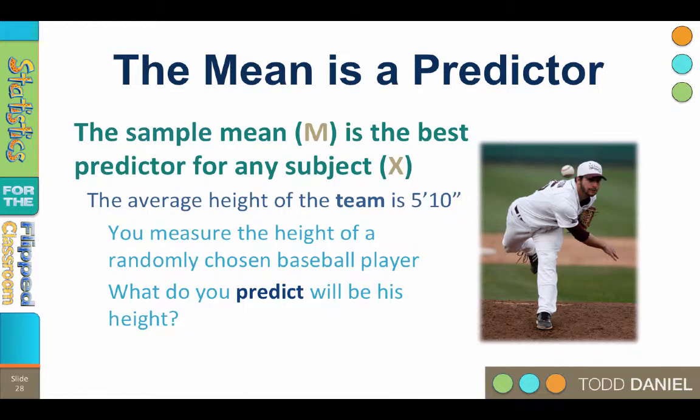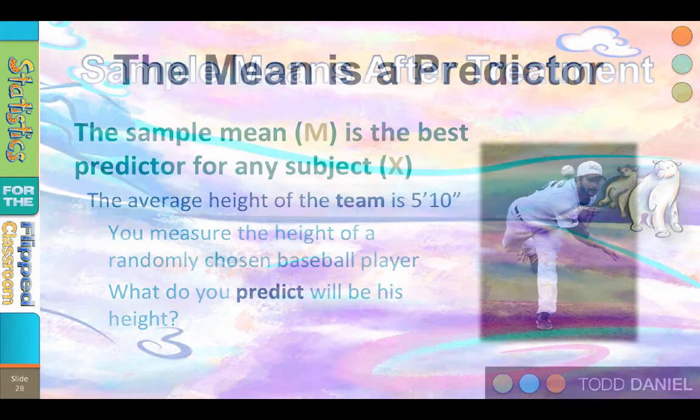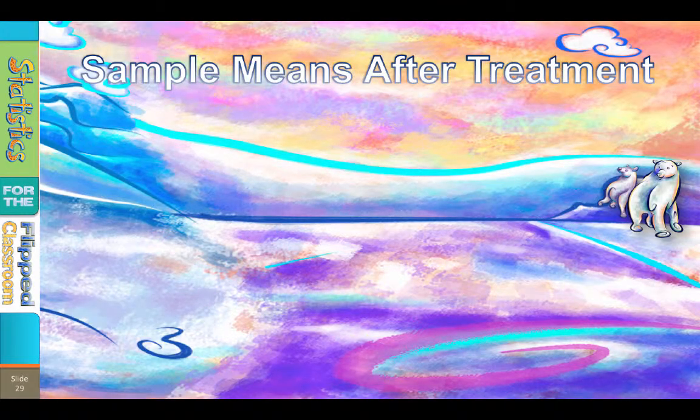If you knew additional information about the player, you might add or subtract inches from your guess based upon that additional knowledge. If you knew that he was a pitcher or a shortstop, players who tend to be a little taller, you might guess a little higher. If you knew that he was a catcher, you might guess a little lower. But given no other information than the average height of the team, your best guess would always be the sample mean. So keep this in mind for the future. The mean is a model.